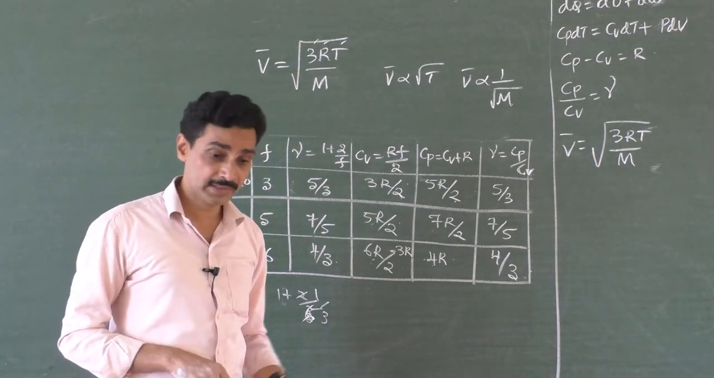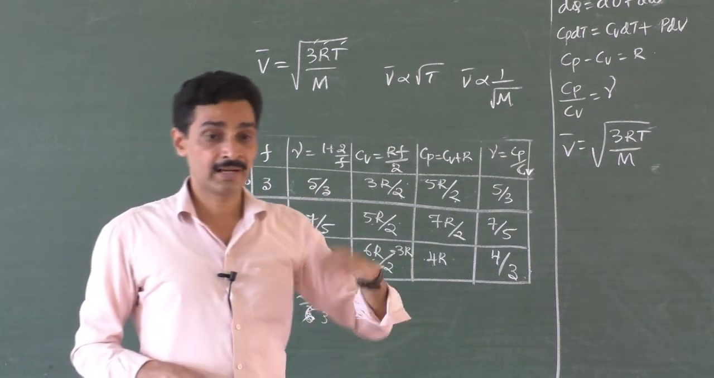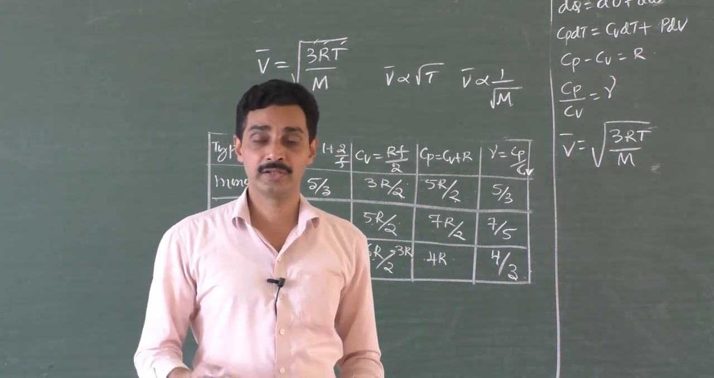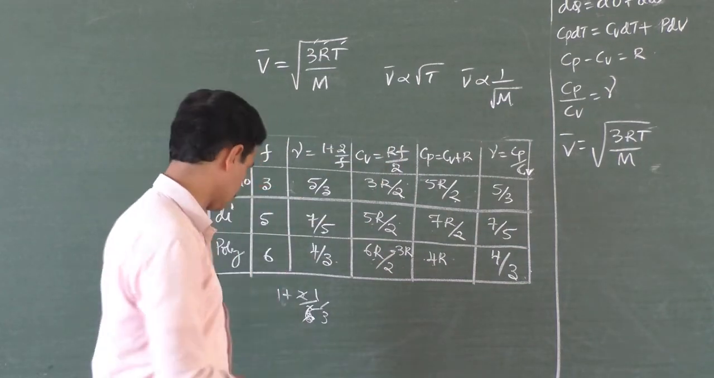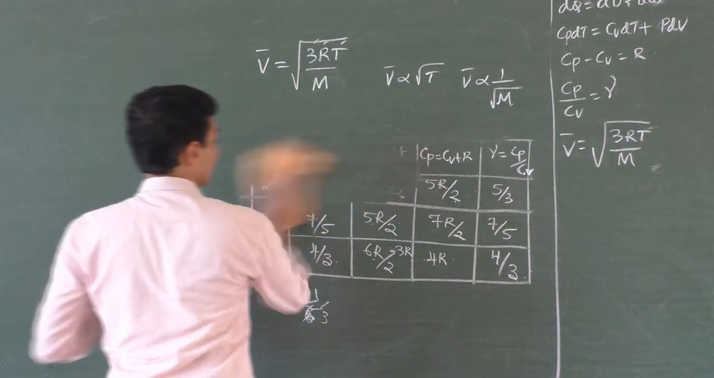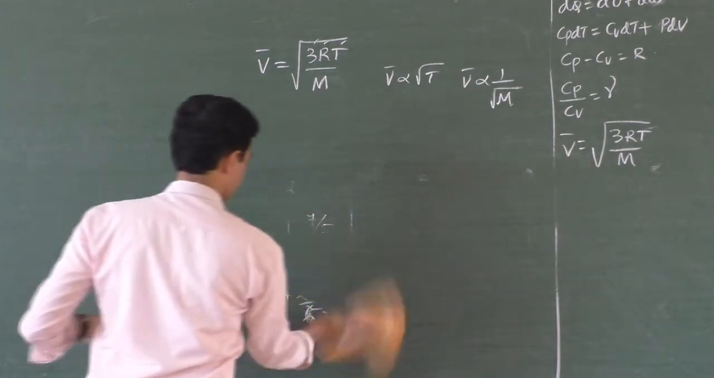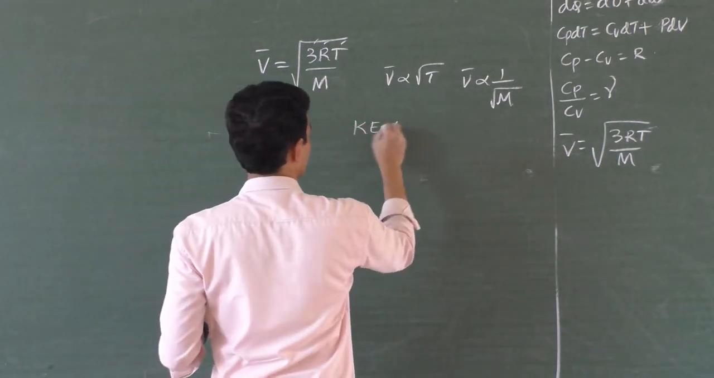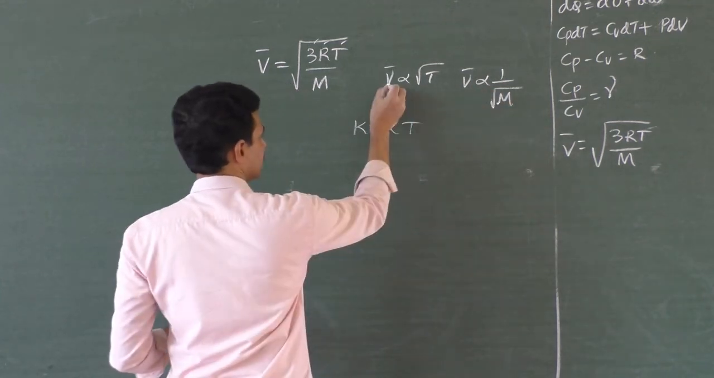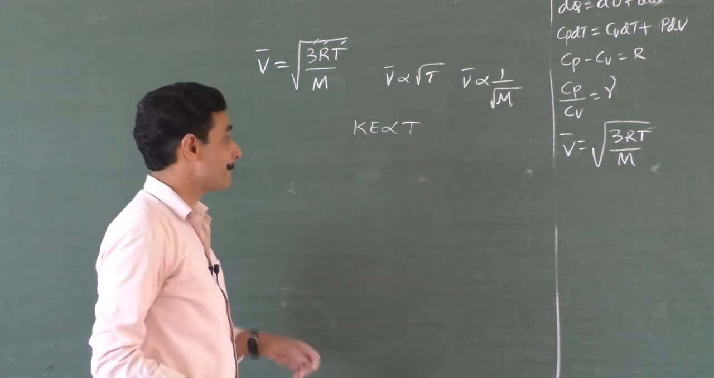So the RMS speed of oxygen molecules is less compared to the hydrogen molecules at the same temperature. And V bar is directly proportional to root T also. Kinetic energy of gas molecules is directly proportional to absolute temperature, because it is half mv square, correct?